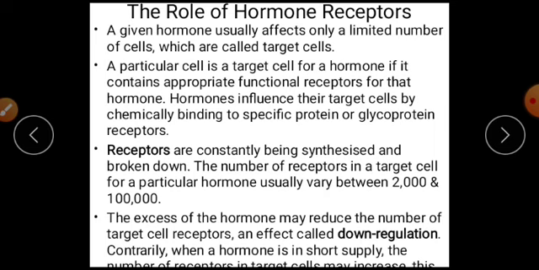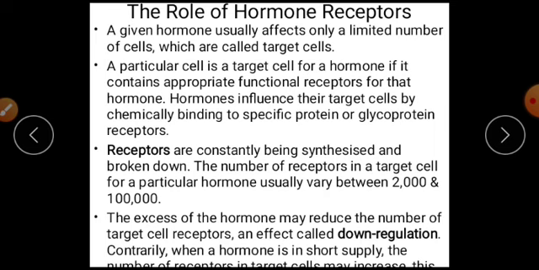Hormones influence their target cells by chemical binding to specific protein or glycoprotein receptors. You have to know what receptors are. Receptors are constantly being synthesized and broken down. The number of receptors in a target cell for a particular hormone usually varies between 2,000 and 100,000. An excess of the hormone may reduce the number of target cell receptors, an effect called down regulation. Due to the excess of hormone, it may also lead to a reduction in the number of target cells.